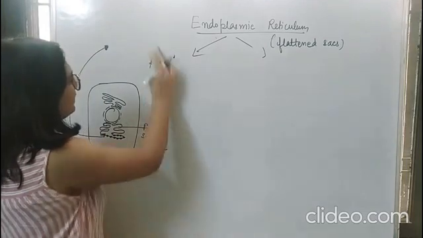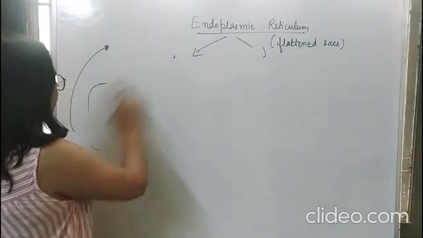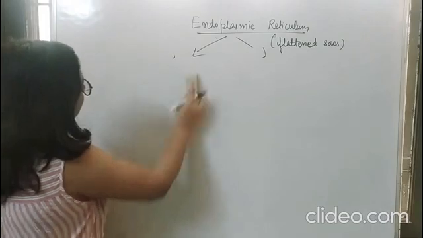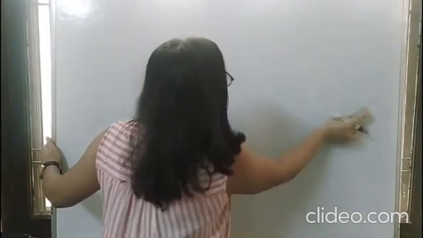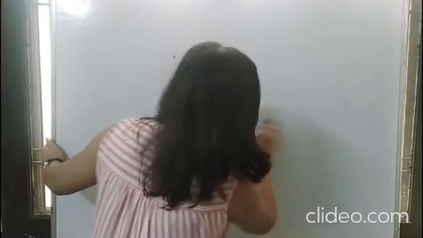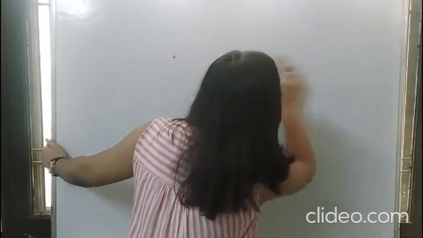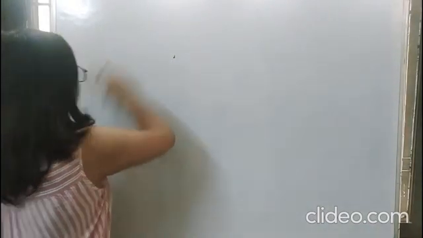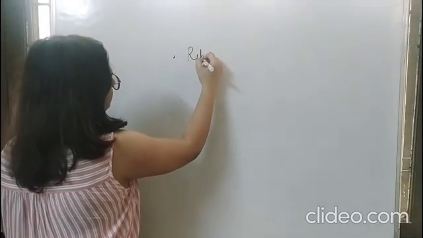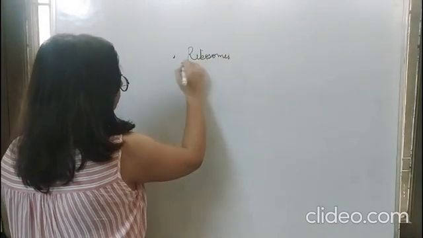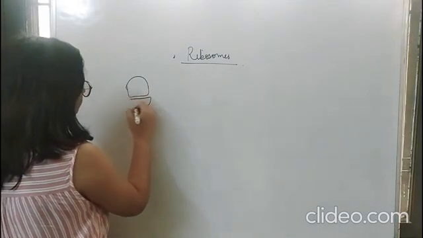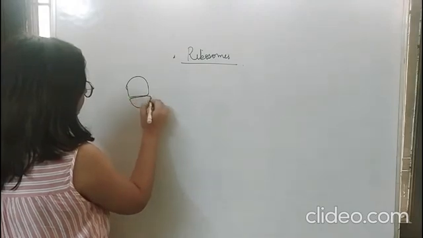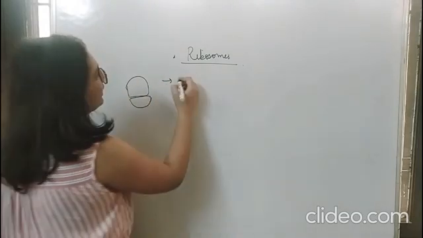Now let's understand what is a food vacuole, or you can say let us study about, let us understand about the ribosomes. Ribosomes are like this in structure. So they are basically